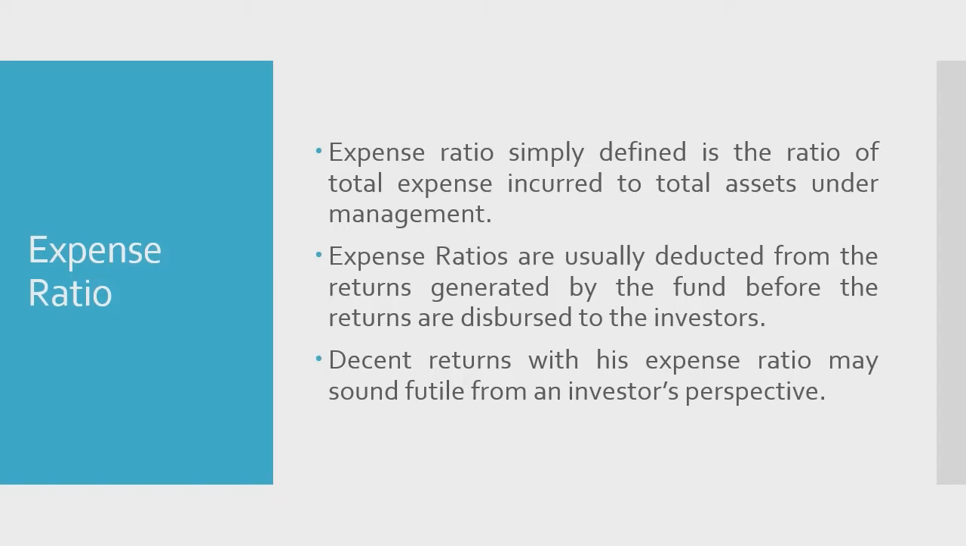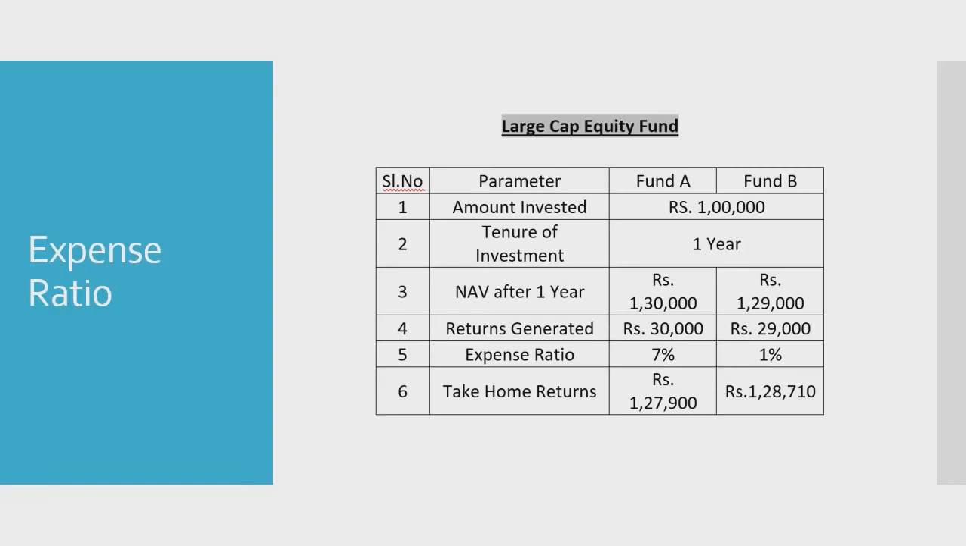Let's try to understand this concept with an example. So viewers, here as you can see, there are two funds, Fund A and Fund B. Both these funds are large cap equity funds, and I am going to invest an amount of rupees 1 lakh each in Fund A and Fund B, and I am going to keep myself invested for 1 year. So after 1 year, the NAV of Fund A is rupees 1 lakh 30,000 and the NAV of Fund B is 1 lakh 29,000. So the returns generated by Fund A is rupees 30,000 and Fund B is 1,000 rupees less than the returns generated by Fund A, which is 29,000.